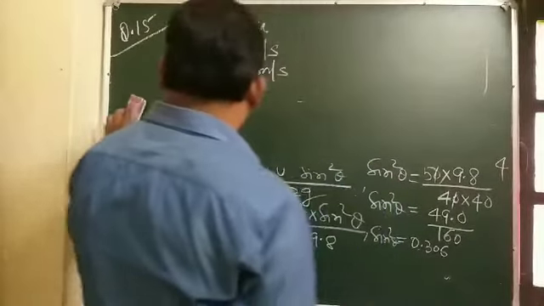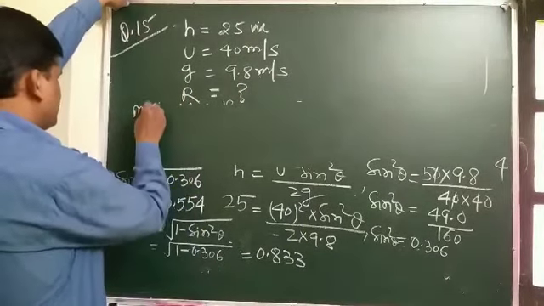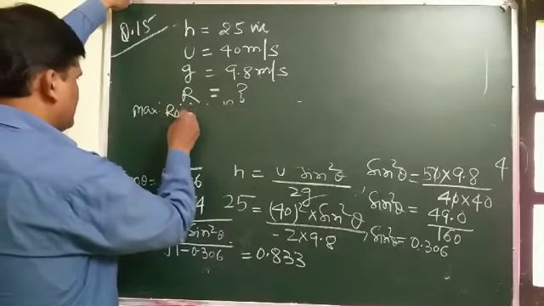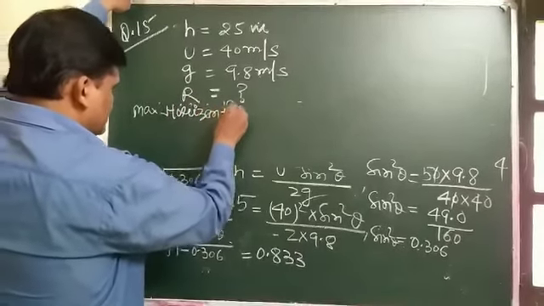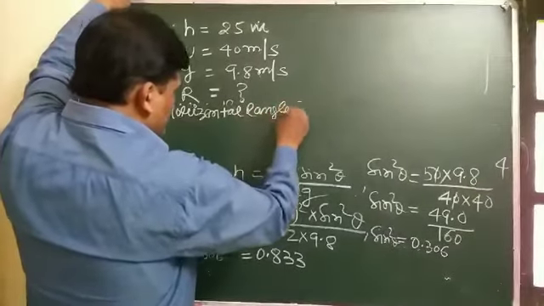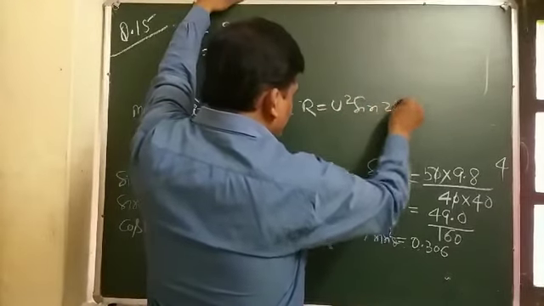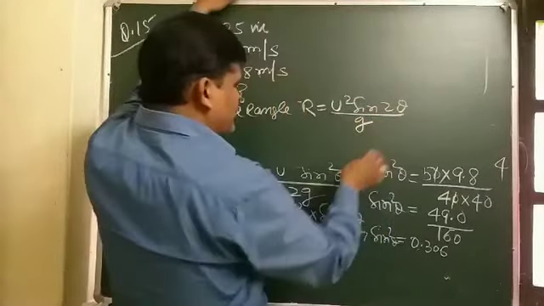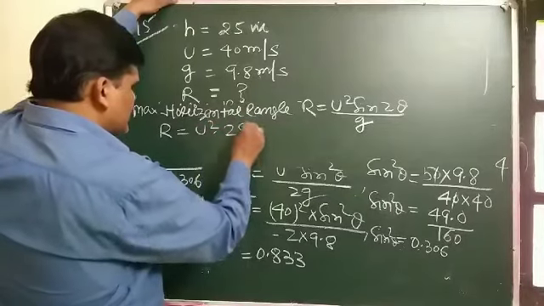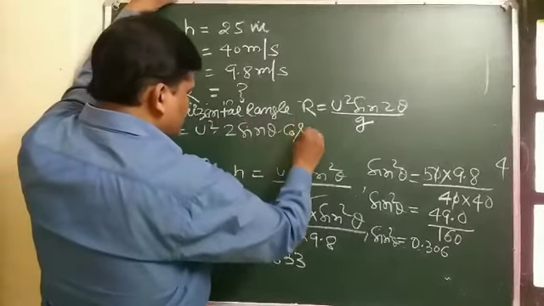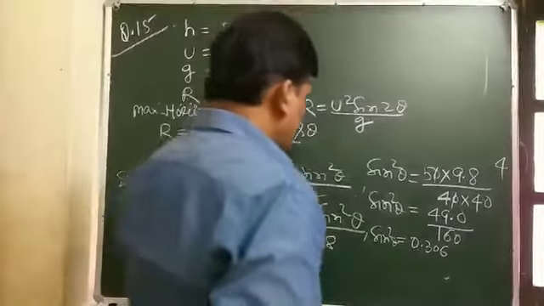So the maximum horizontal range formula can be written as R equal to U square sin 2 theta by G. And using the formula sin 2 theta, R equal to U square 2 sin theta into cos theta by G.